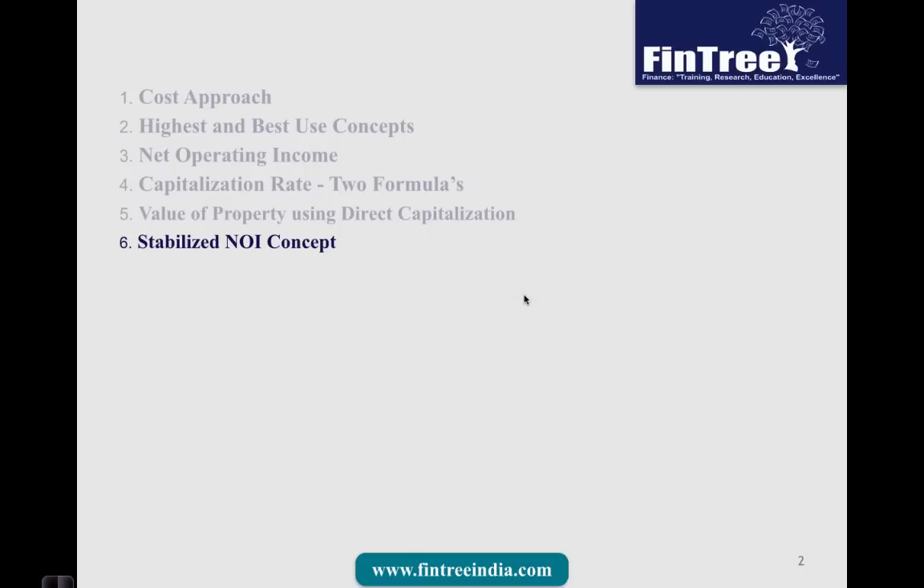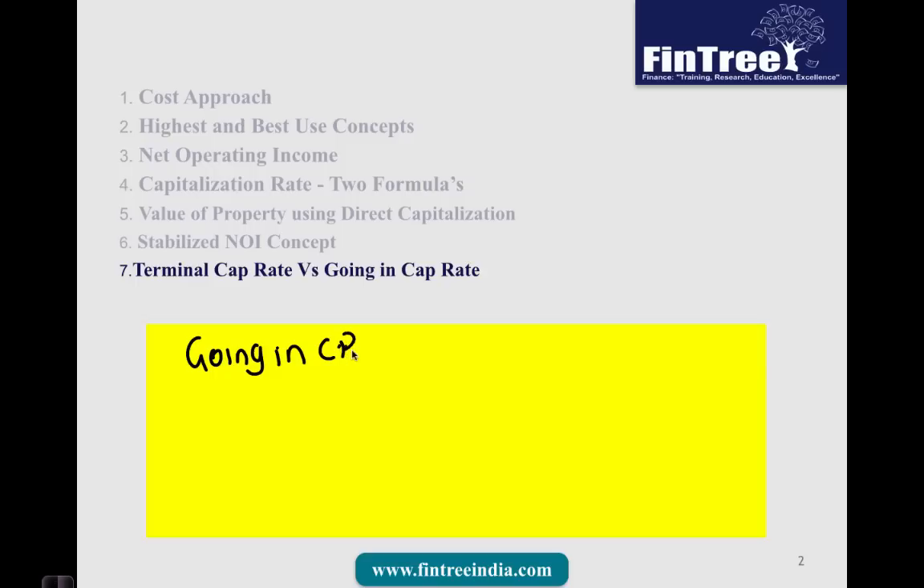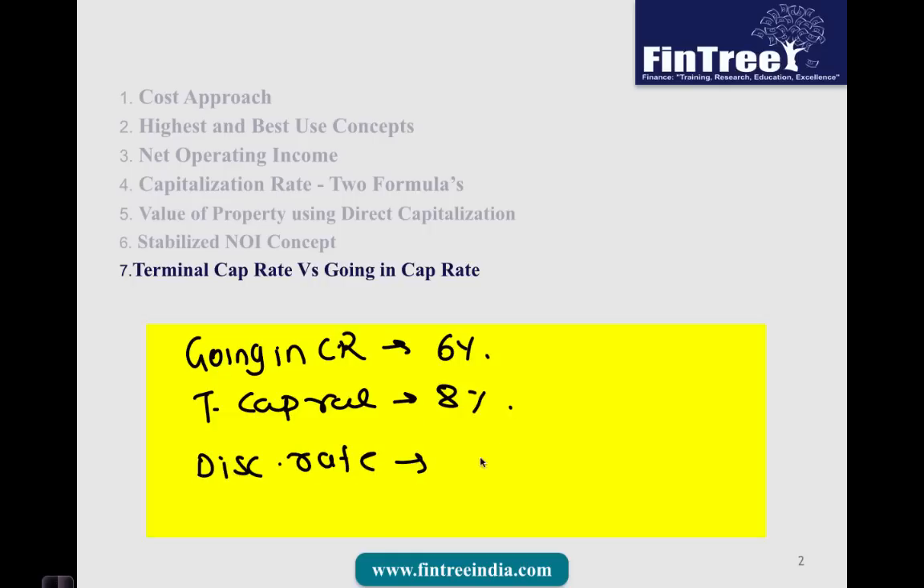Moving further, terminal cap rate versus going-in cap rate. I intentionally added this into the sheet because there is one particular question in the CFA text, an end of the chapter question, where you have been provided data like this. Let us say that going-in cap rate is 6%. Terminal cap rate is given as 8%, and discount rate has been given as, let us say, 10%. And one of the questions is asking you what is the implied growth rate.